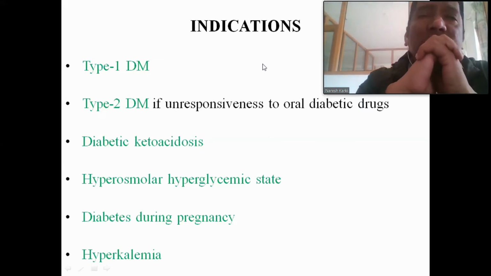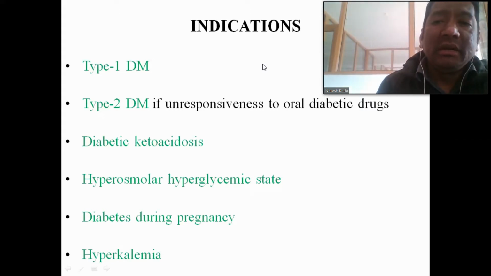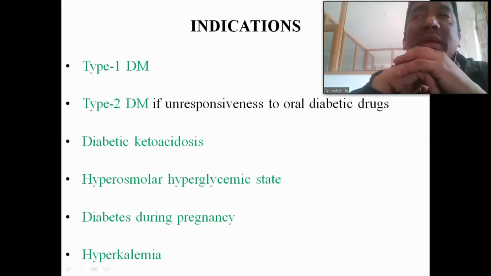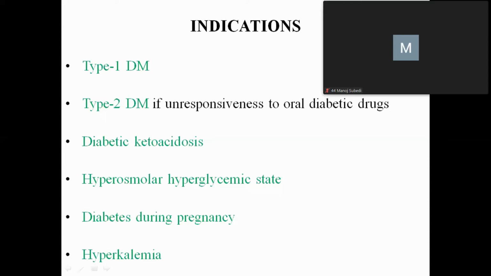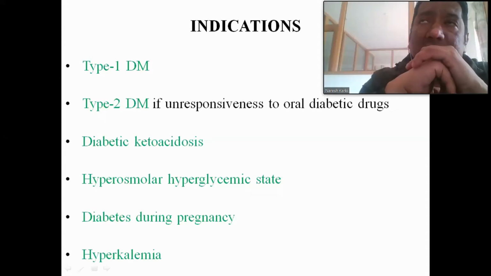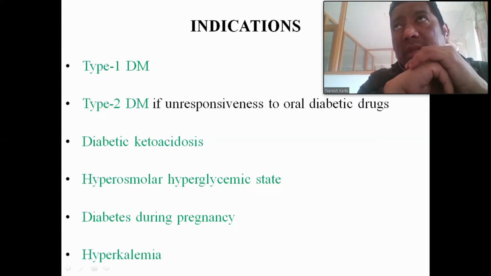So once the insulin is not able to be secreted from the pancreatic beta cells, the healthy person becomes the patient. So what will happen? Insulin needs to be given exogenously. So the number one indication of insulin is type 1 diabetes mellitus.